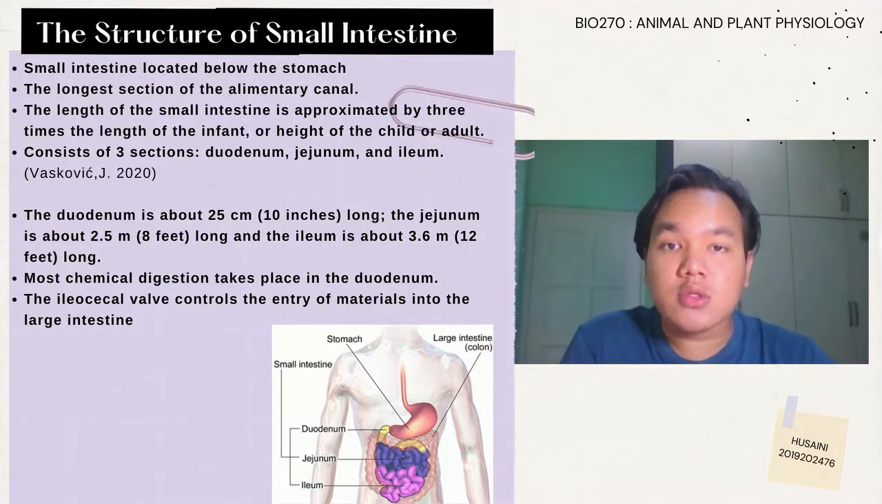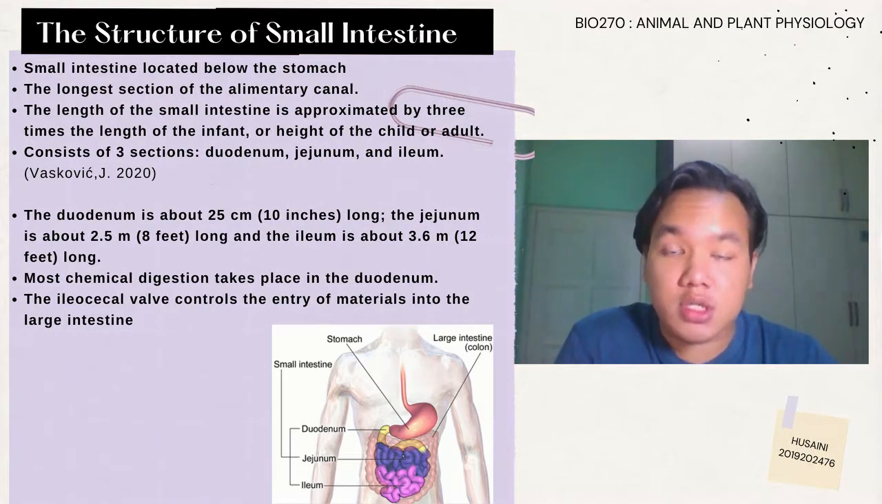Now, I will continue with the structure and function of the small intestine. For the structure, can you believe that our small intestine is as long as a bus? It is about 9 meters long, all wrapped up in our body. The small intestine is located just below our stomach as it coils in a loop, filling a large portion of our abdominal cavity.